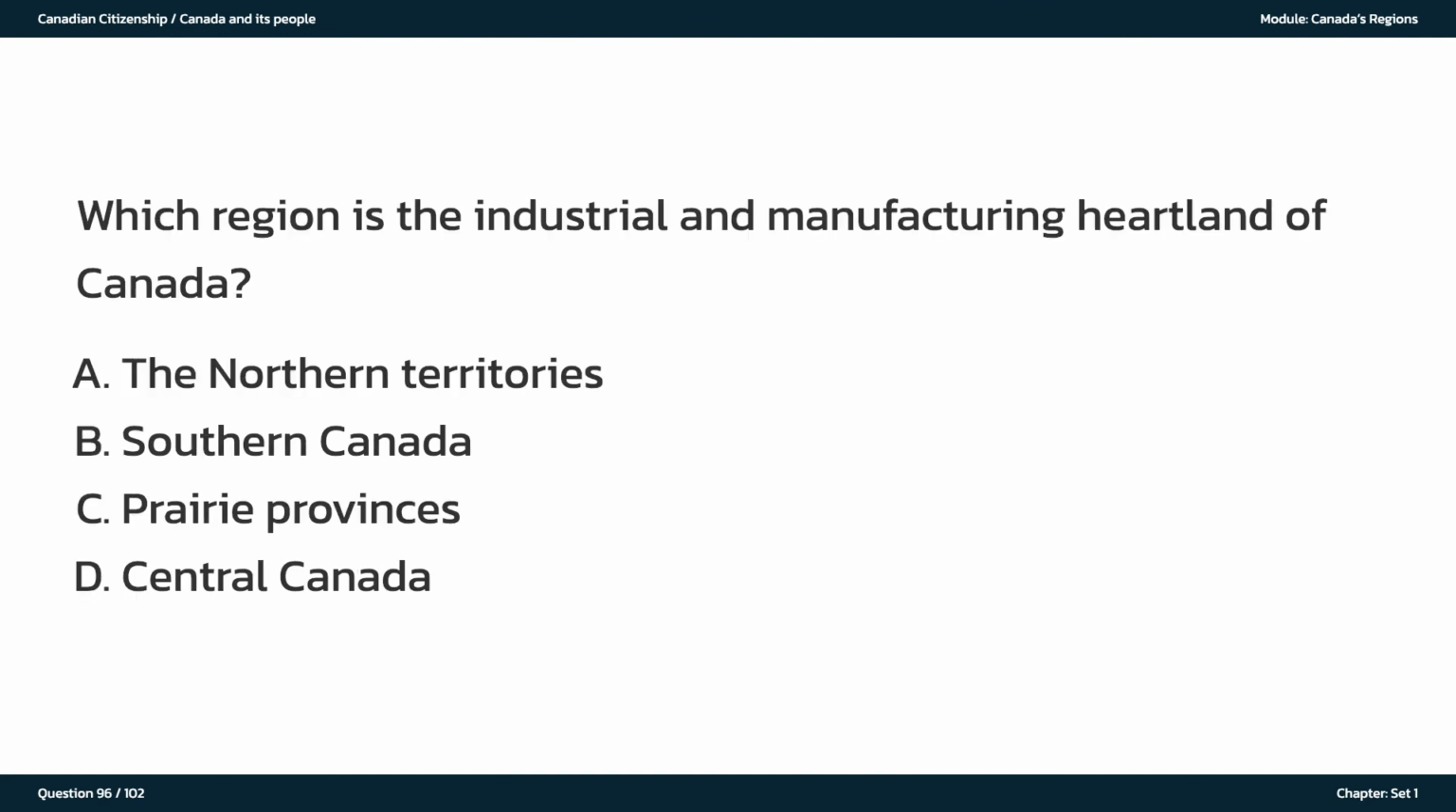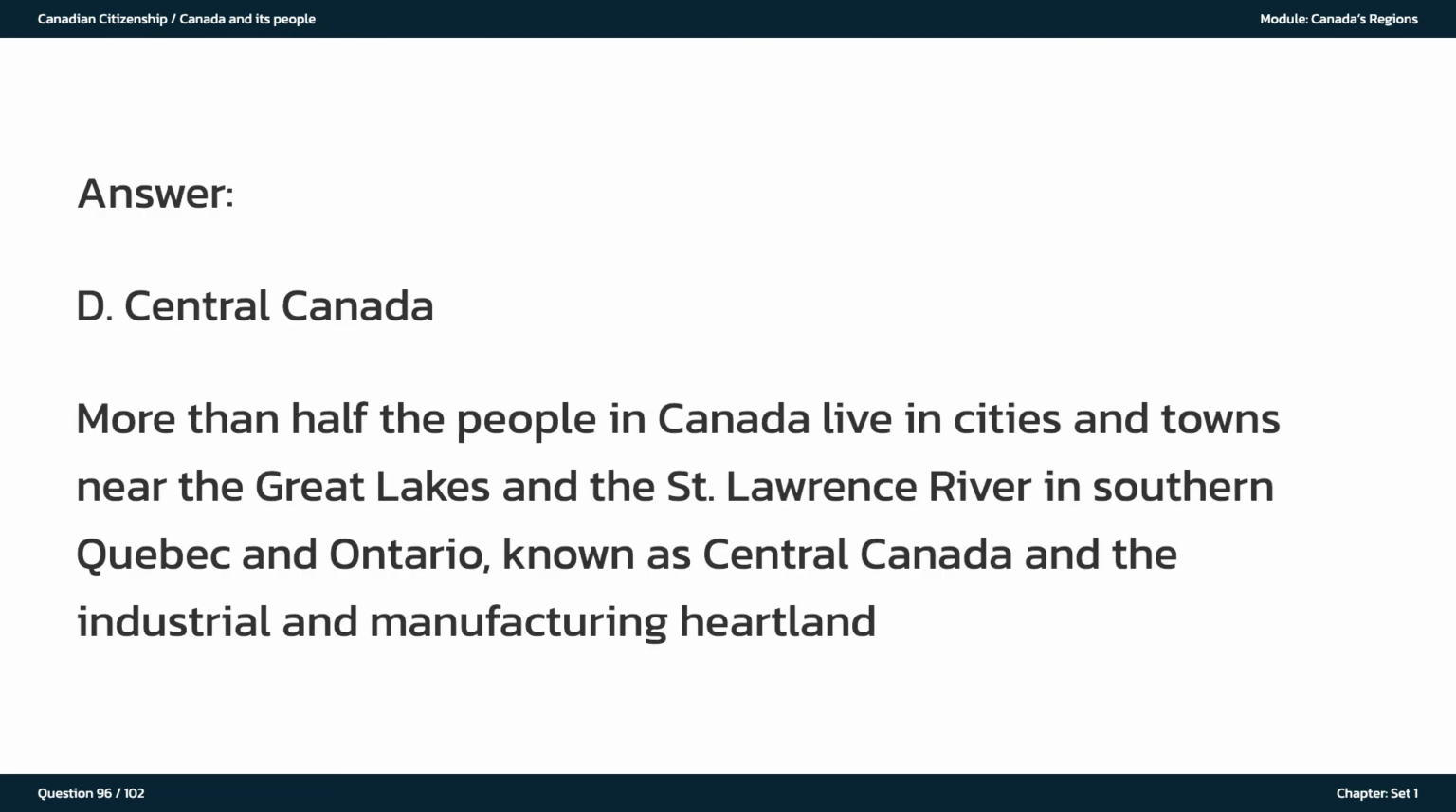Which region is the industrial and manufacturing heartland of Canada? A. The Northern Territories. B. Southern Canada. C. Prairie Provinces. D. Central Canada. The answer is D. Central Canada. More than half the people in Canada live in cities and towns near the Great Lakes and the St. Lawrence River in southern Quebec and Ontario, known as Central Canada and the industrial and manufacturing heartland.